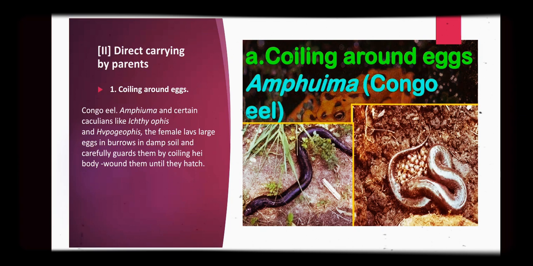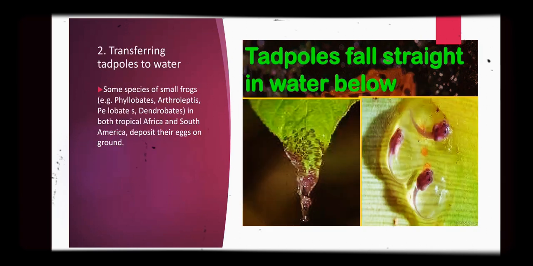In the case of the Congo eel, Amphiuma, and certain caecilians like Ichthyophis and Hypogeophis, the female lays large eggs in burrows in damp soil and carefully guards them by coiling her body around them until they hatch. Coiling around eggs we can see in the picture in the Congo eel.